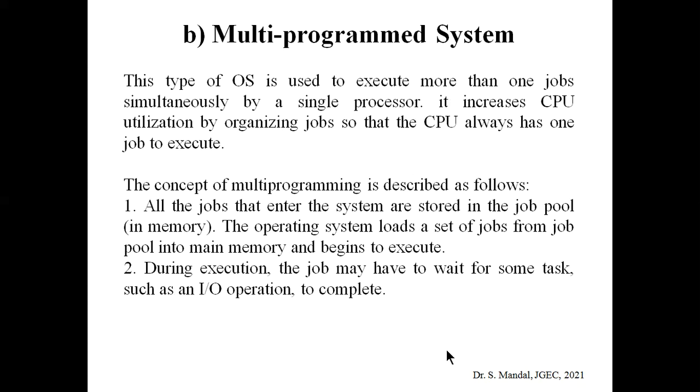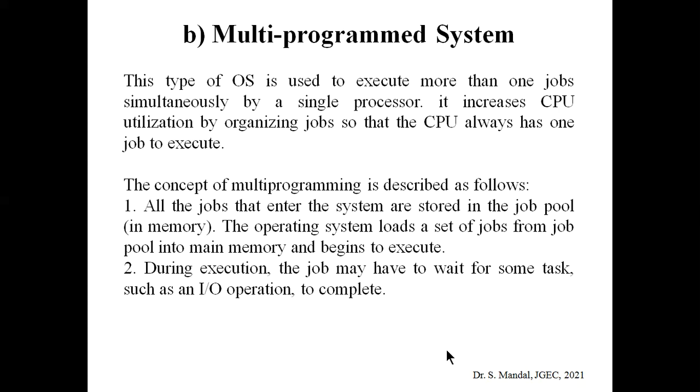Next one is the multi-program system. As the name suggests, multi-program means many programs. So here the operating system is used to execute more than one program or more than one job simultaneously by a single processor. Remember the term, there is only a single processor, but it can execute more than one program. Obviously it will increase the CPU utilization by organizing the jobs so that the CPU always has one job to execute. Now, how does this multi-program system operate?